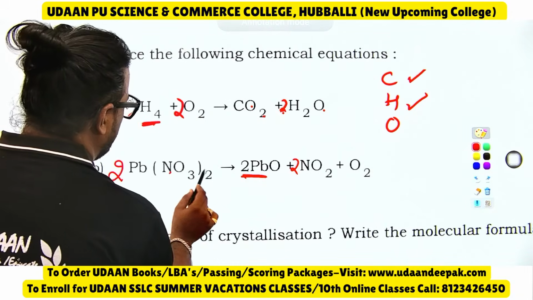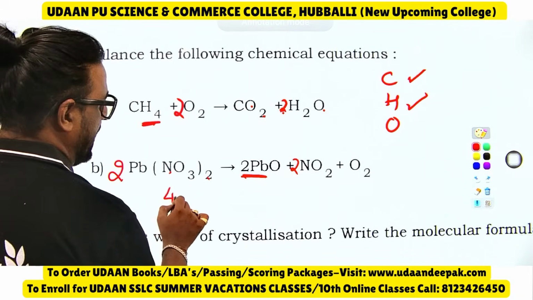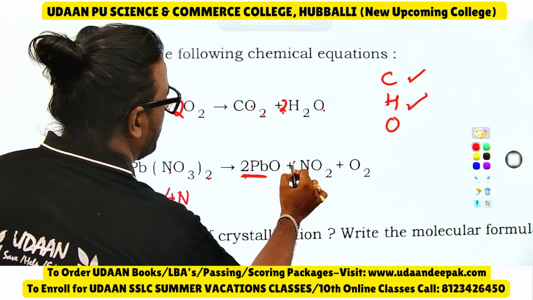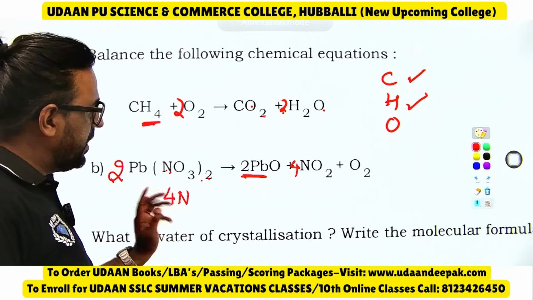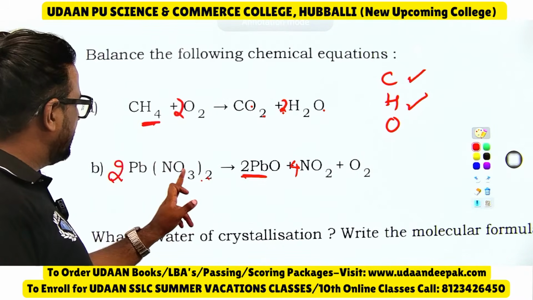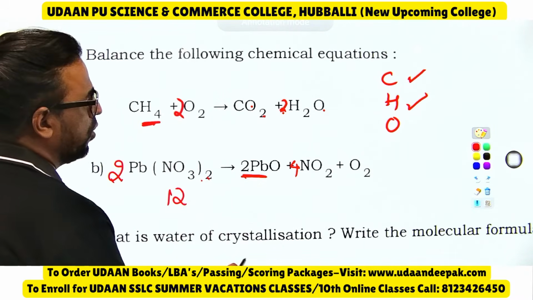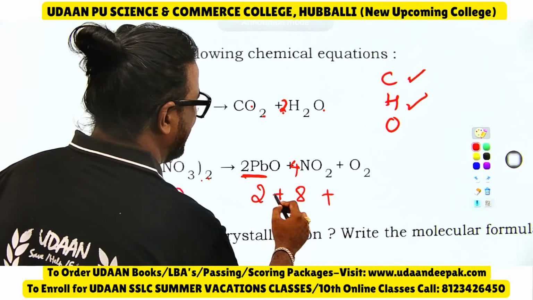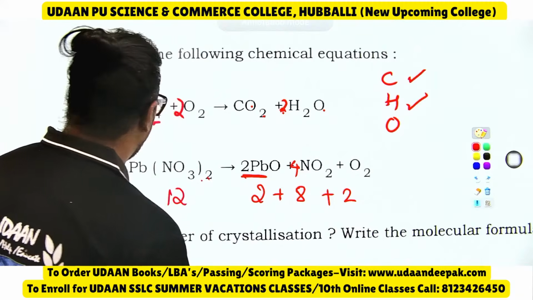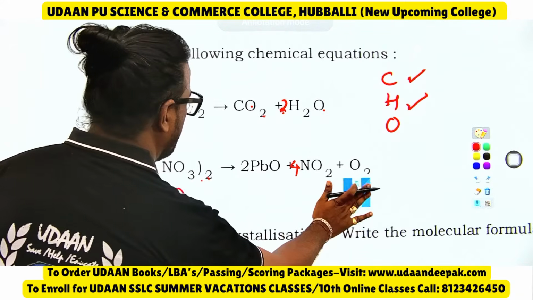Then you need to know here 2 2s are 4N. So we'll get 4N. Just see here 2 2s are 4N. Then 3 2s are 6, 6 2s are 12 O. O should be 12. Here 2O, 4 2s are 8, 8, 9, 10, 11, 12. So we got 12 O, 2 Pb, we got the answer.